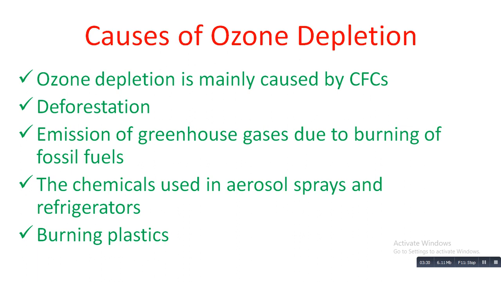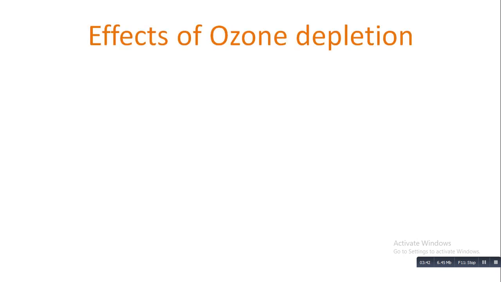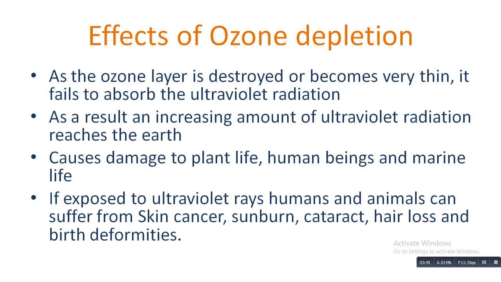Next, we are going to learn about the effects of ozone depletion. Due to ozone depletion, what problems are we going to face? When the ozone layer is destroyed or becomes very thin, it fails to absorb the ultraviolet radiation. As a result, an increasing amount of ultraviolet radiation will reach the earth.